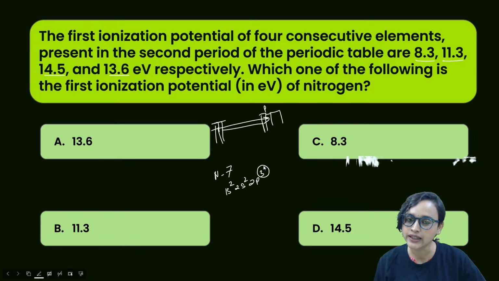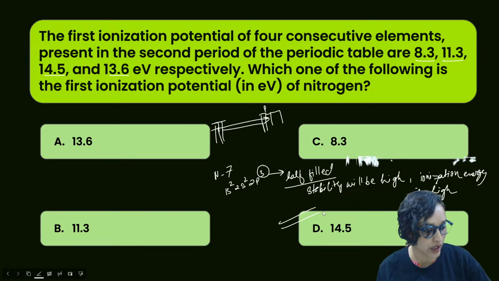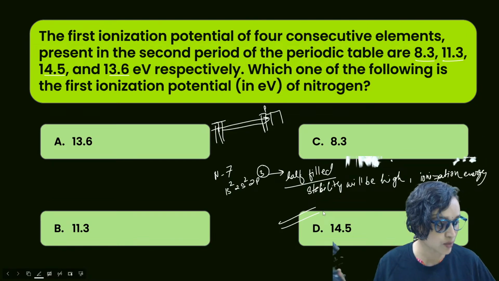Now do you see 2p3? 3, that means it is half filled. If it is half filled, that means stability will be high. If stability is high, can we understand that the ionization potential will be very high, right? So ionization energy is going to be very high. Highest is option D, 14.5. So can we say that it has to be 14.5?